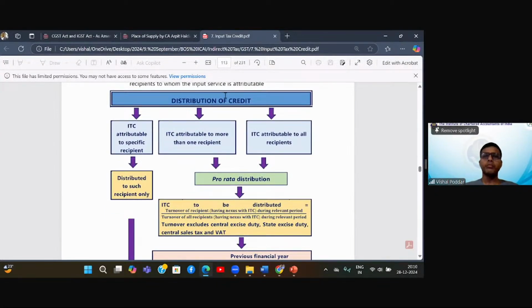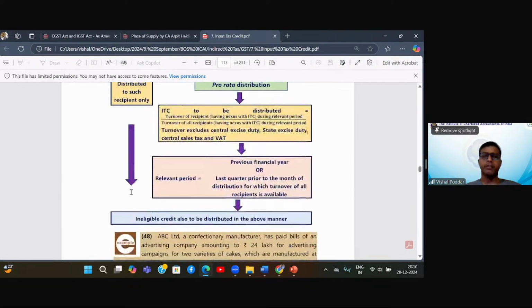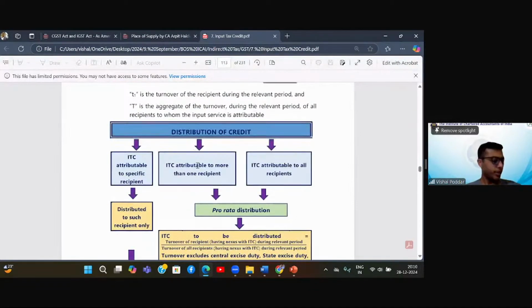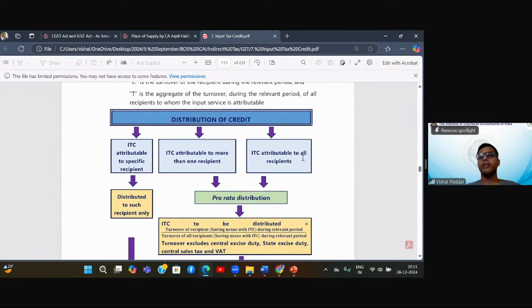Now, some more points you have to keep in mind. First, if ITC is attributable to one recipient, you will give it to that recipient only. Ineligible credit is also to be distributed, fine. Second, if ITC is applicable to more than one recipient, or if ITC is applicable to all recipients, I will do pro rata distribution.